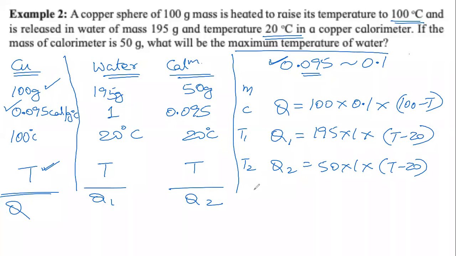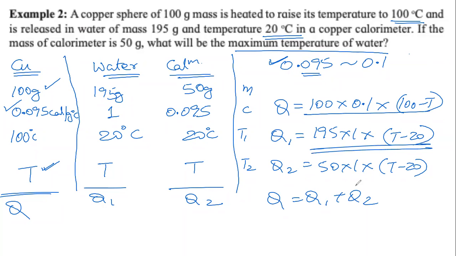And by the principle of heat exchange, we will say Q equals Q1 plus Q2. Look, LHS, RHS, only one variable, T. So we write the equation, we solve the equation to find the value of T as 23.8 degrees Celsius.